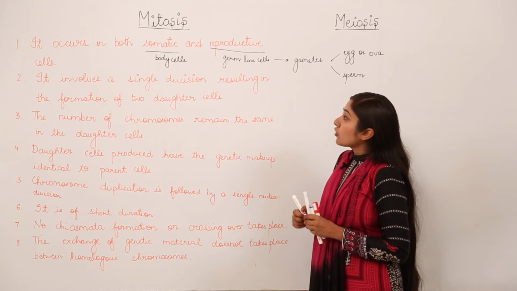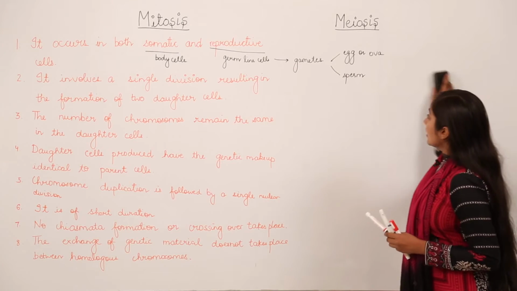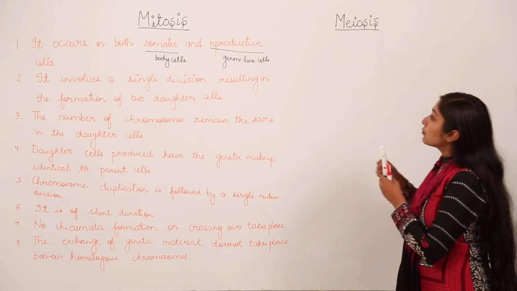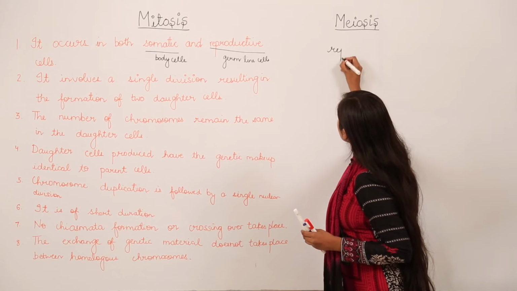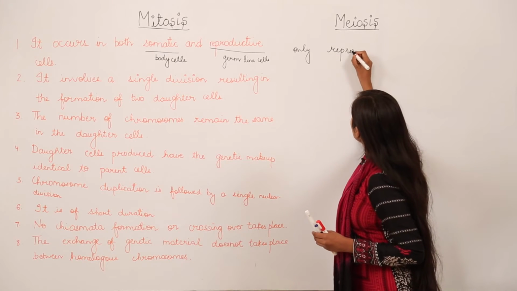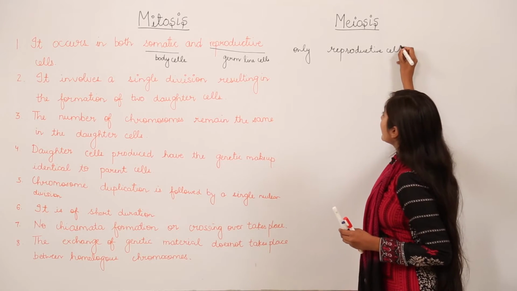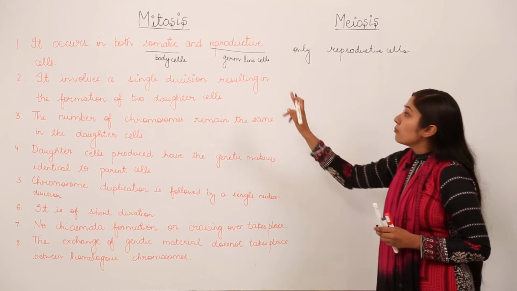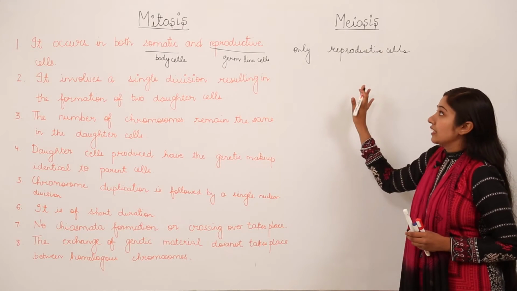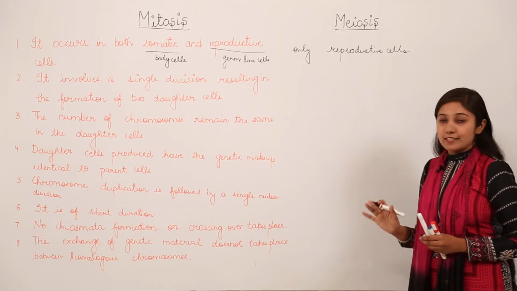So mitosis is occurring in both types of cells, but meiosis, remember, occurs only in reproductive cells. It means that somatic cells, your body cells, do not undergo meiosis. Meiosis occurs only in your reproductive cells.